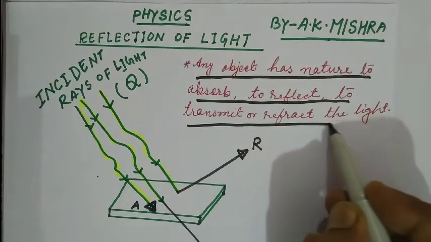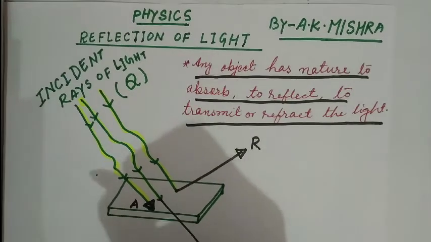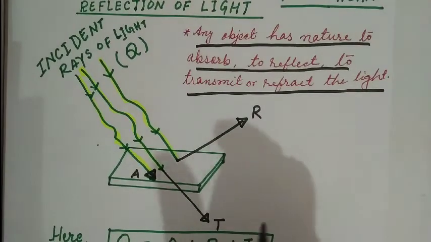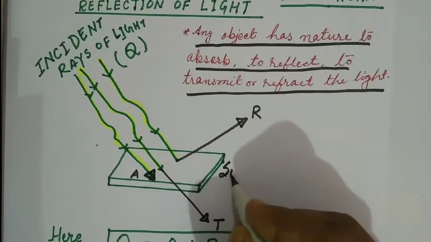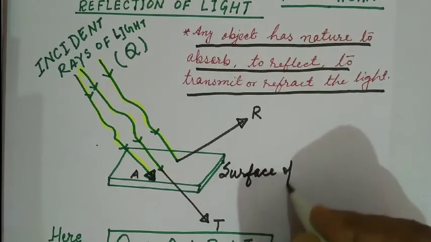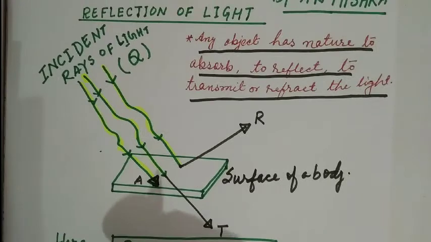So first of all, we would like to explain the reason for reflection of light. What is the reason behind that? Let us consider an object, the surface of any object, the surface of a body. As we know, any object has the nature to absorb, to reflect, to transmit or refract the light.